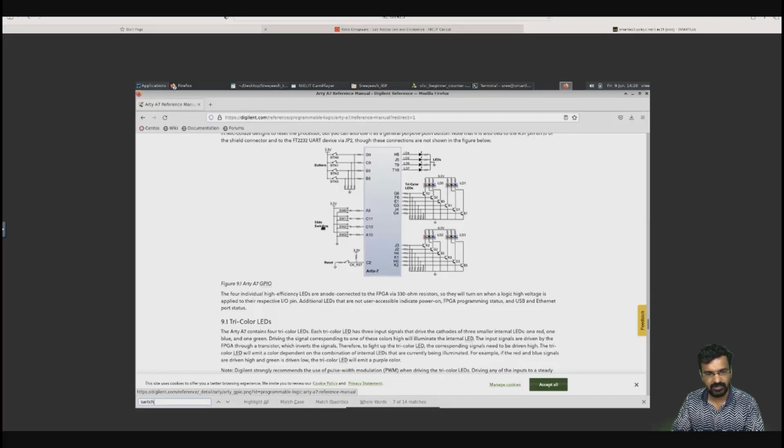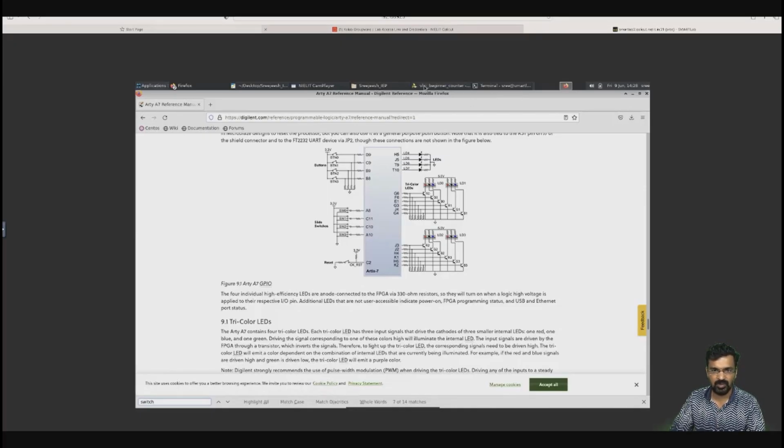Now I have slide switches SW0, SW1, SW2, SW3 connected to A8, C11, C10 and A10. I am connecting A8 to my reset. So if I toggle this pin, reset will work. Now I have H5, J5, T9 and T10 LEDs.